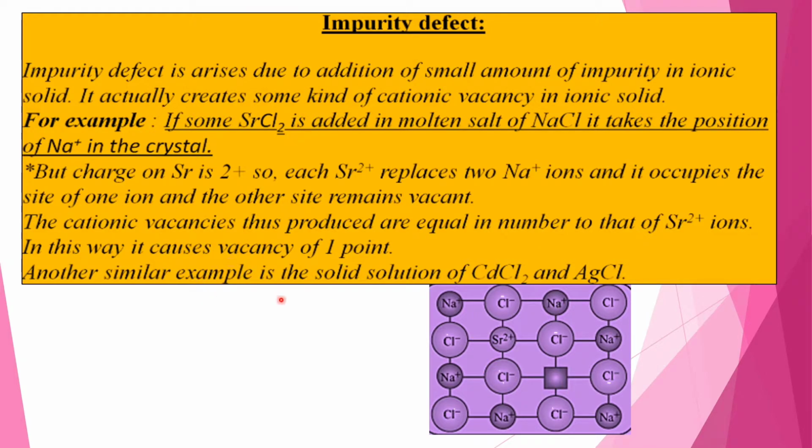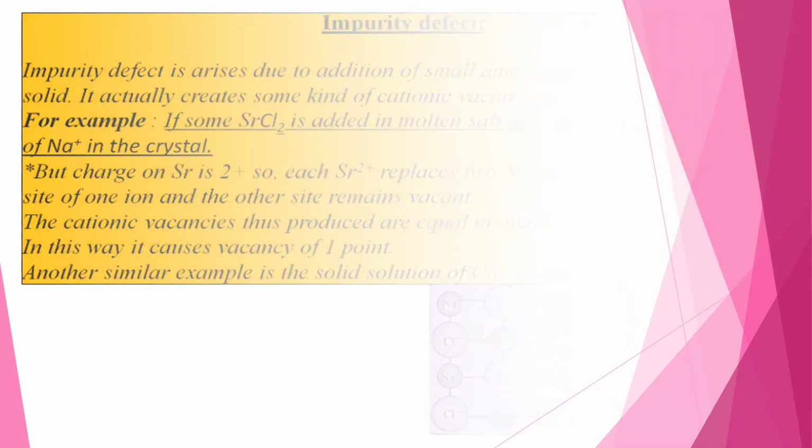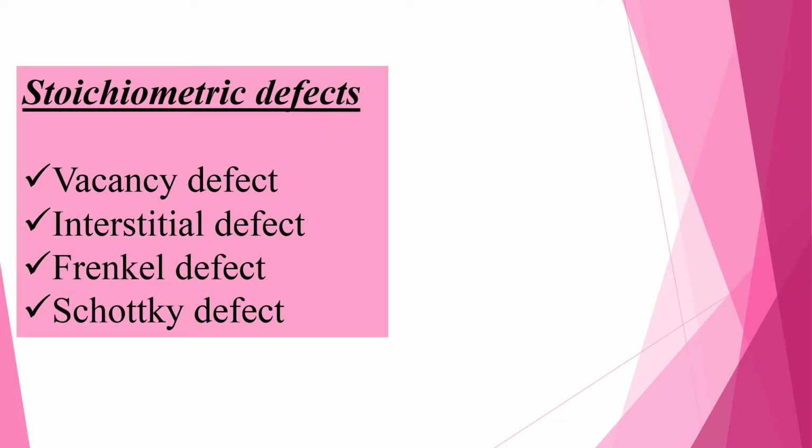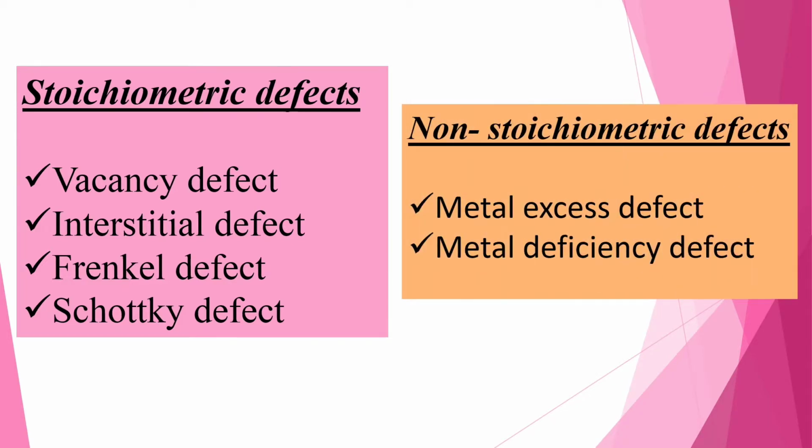Another similar example is the solid solution of cadmium chloride and silver chloride. And now the stoichiometric defects: vacancy defect, interstitial defect, Frenkel and Schottky defect. And the non-stoichiometric defects: metal excess defect and metal deficiency defect.